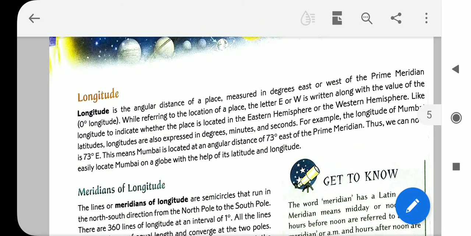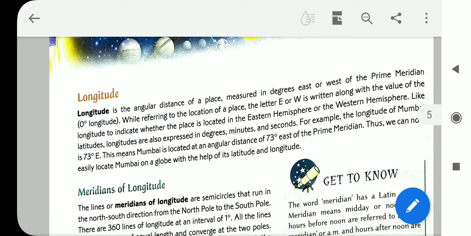Like the latitudes, there are 360 imaginary lines drawn from north to south, and these are known as the longitudes. The longitude is the angular distance of a place measured in degrees east or west of the prime meridian, 0° longitude. That day I told you, like the equator, the 0° longitude is also known as the prime meridian, and this 0° longitude divides the earth into two halves, the eastern half and the western half.